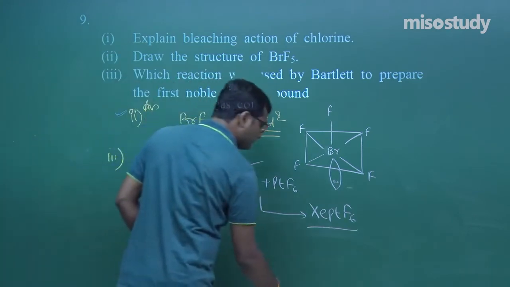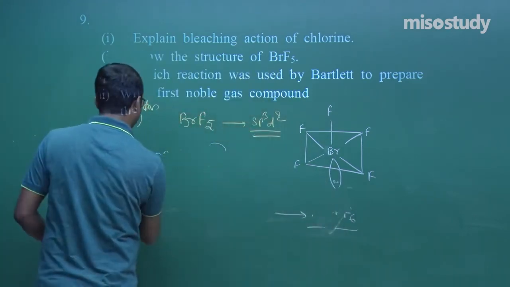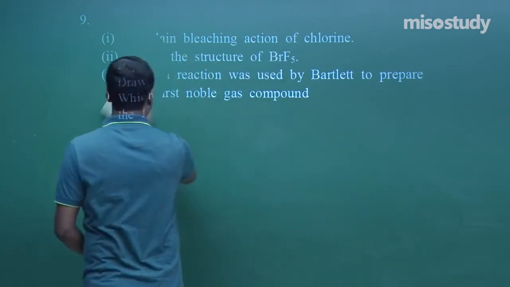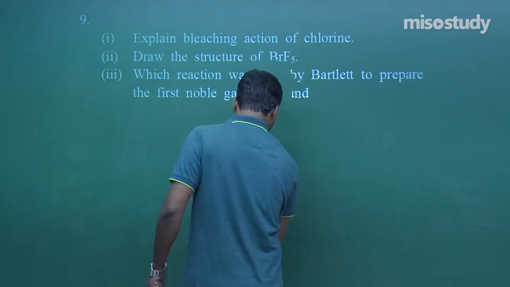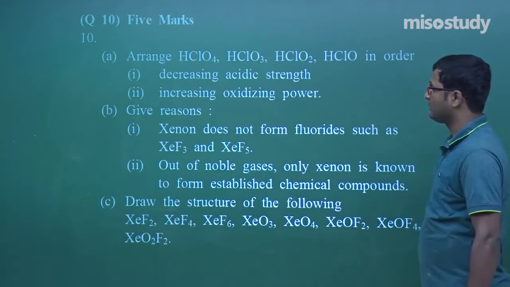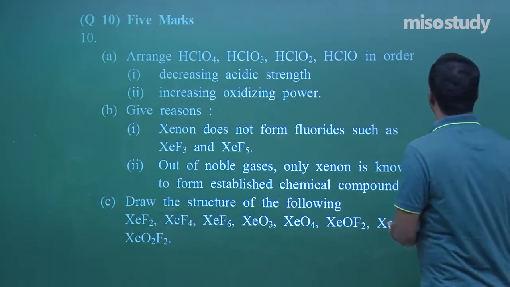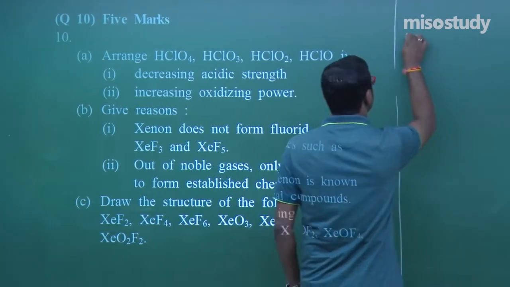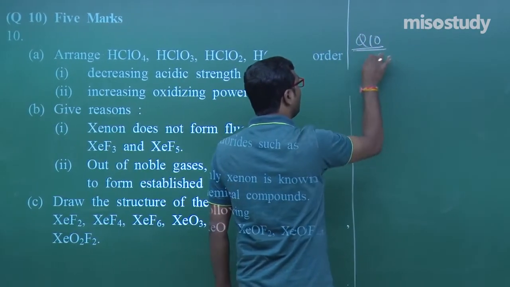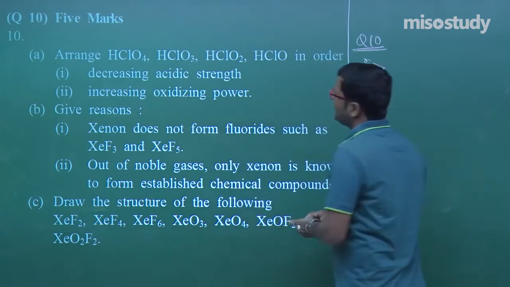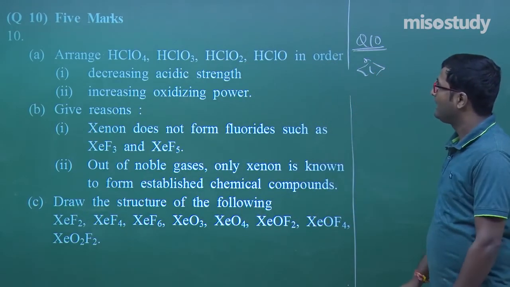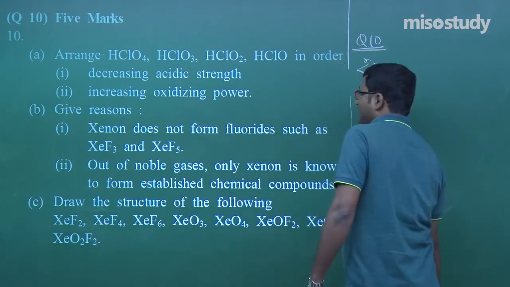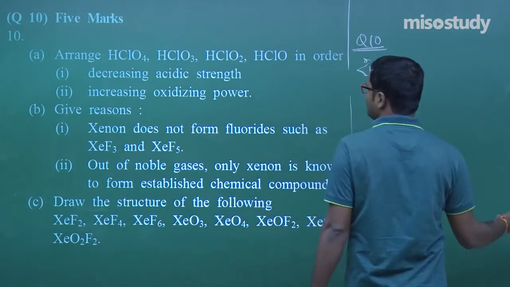Wait for a moment. Now, the next question is question number 10. Read the question carefully. It is a part-by-part question. That is question number 10, part 1. What is given here? Arrange HClO4, HClO3, HClO2 and HClO in decreasing acidic strength.